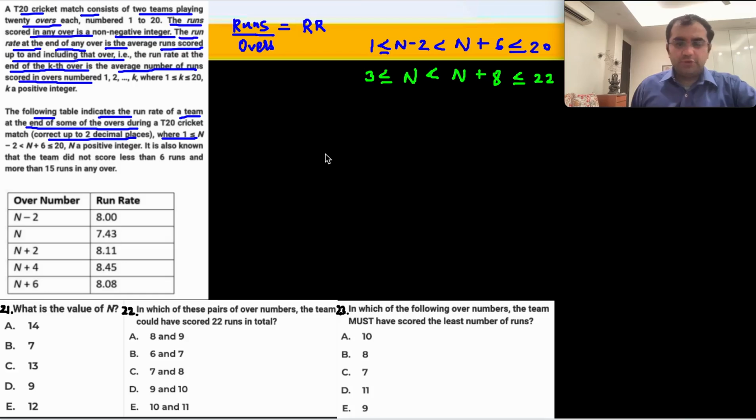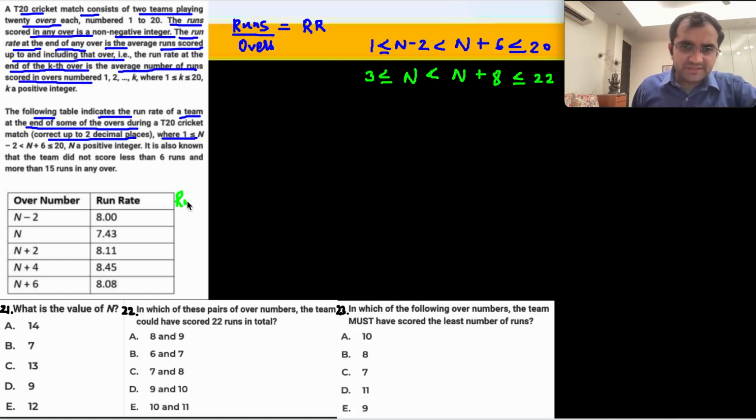Okay, let's go. Now you have these run rate values. What is the value of n? So proceeding from the options is best. Let's say 14. Does 14 even satisfy? 14 plus 8 is 22. Okay, it does satisfy.